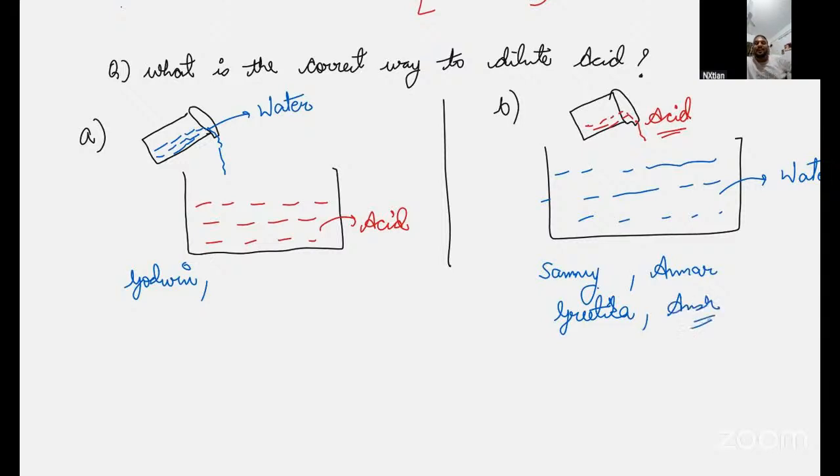Okay, Ansh, why option B? You chose option B. Why? Could you tell me? We are running out of time. Yes. No idea?